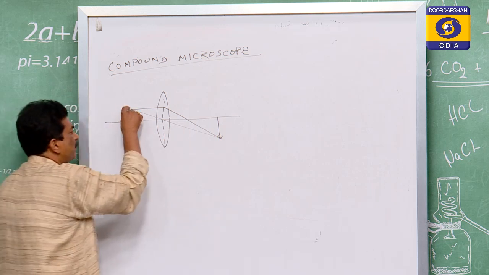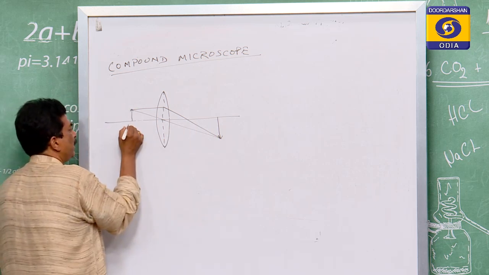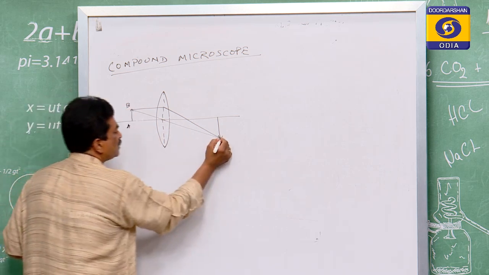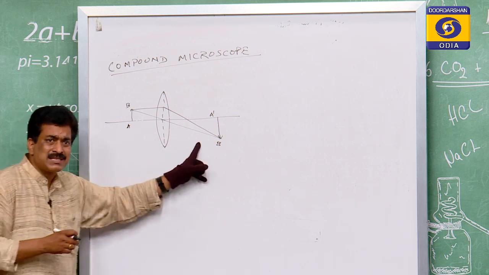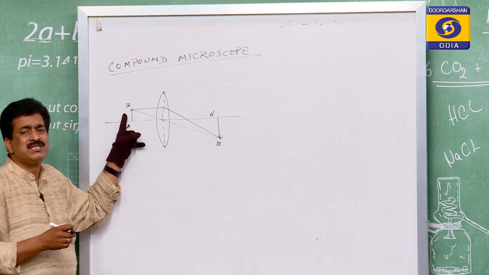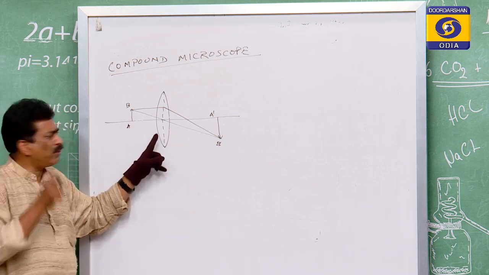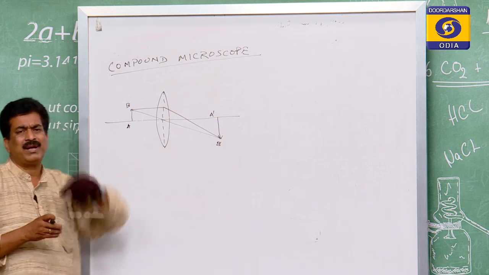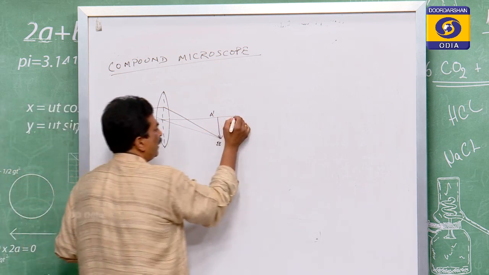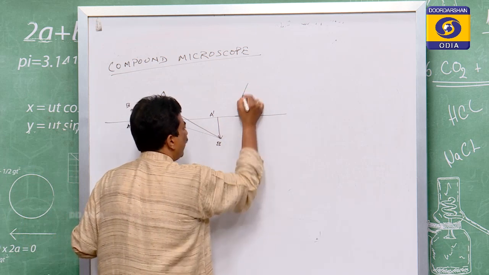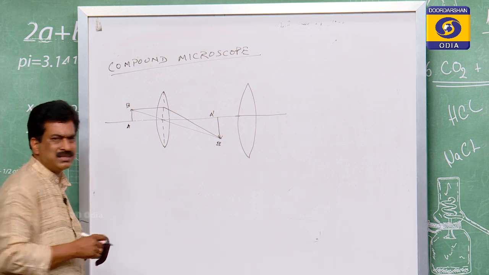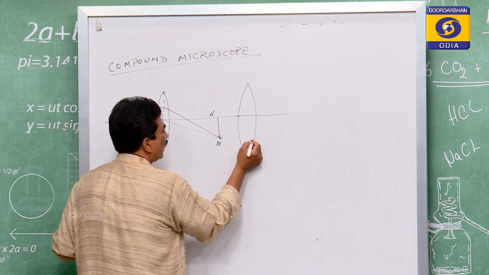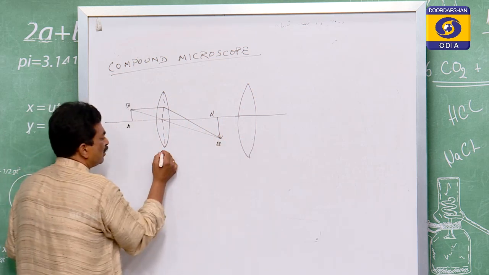The size of the object is AB. Now this is B dash A dash, but this B dash A dash is not clearly visible by the eye. Therefore, you are taking the compound microscope. This image behaves as an object for another lens. So you have to take another lens.